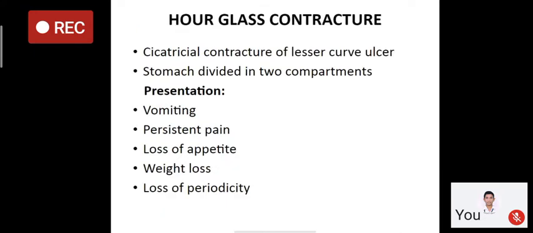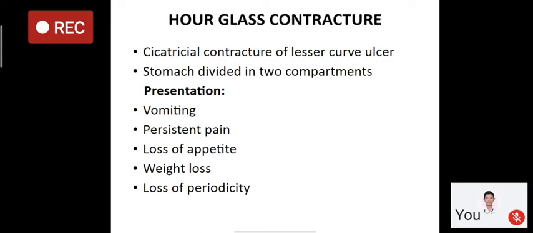First one is hourglass contracture. It is due to cicatricial contracture of a lesser curve ulcer. At the lesser curve, due to healing of the ulcer, the stomach will be divided into two compartments, one proximal and one distal, with narrowing in between.